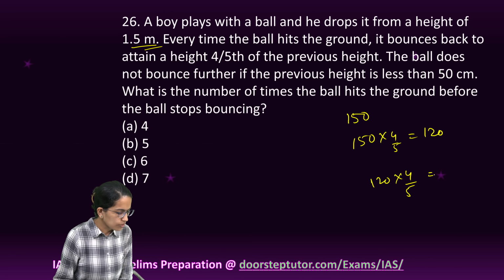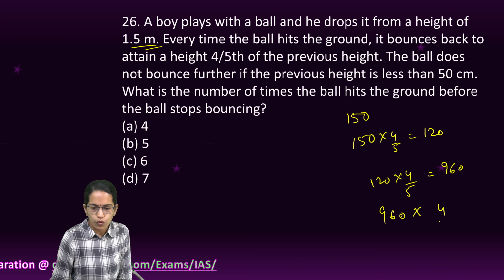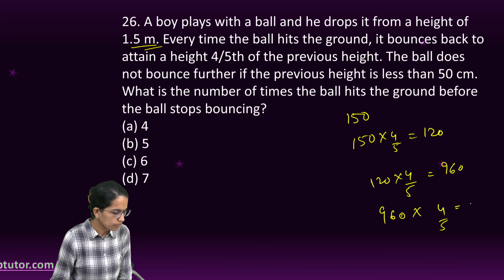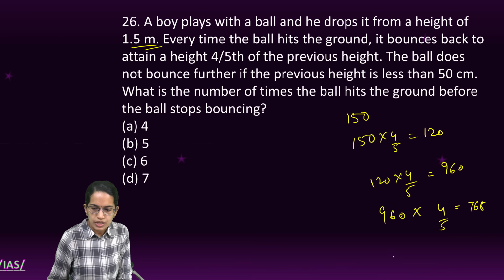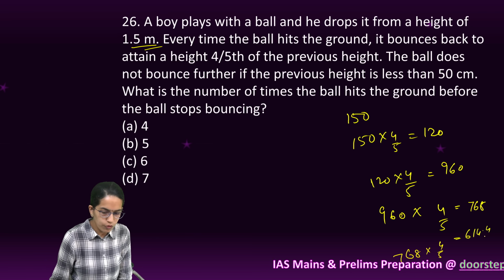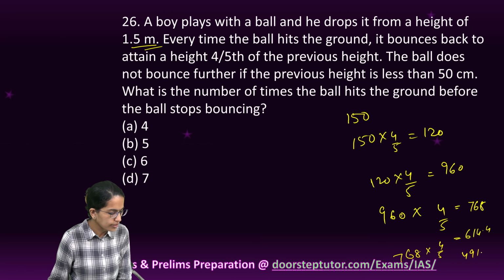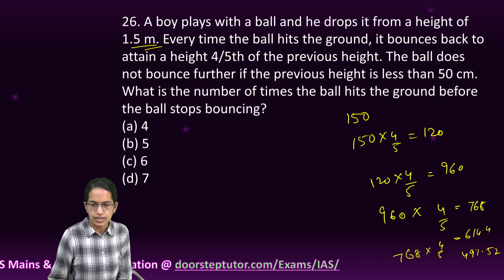So that comes out to be 96.0. 96.0 into 4 by 5, that comes out to be how much? 76.8. 76.8 into 4 by 5, which comes up to be 61.44. And then we have 49.152 as the last one.